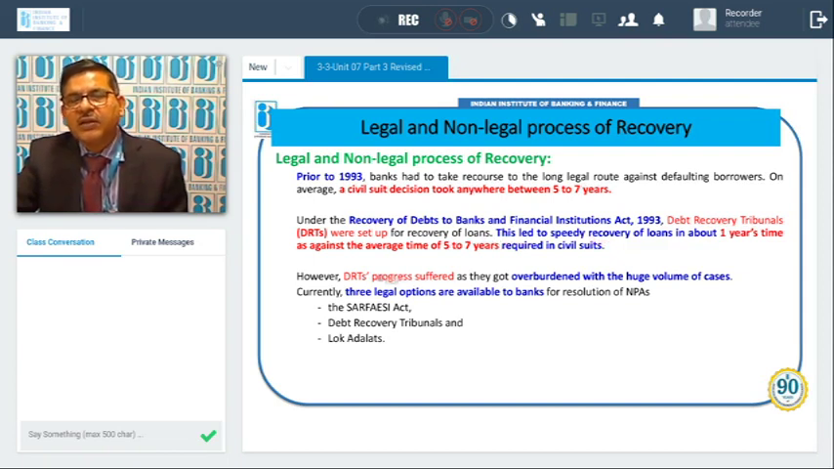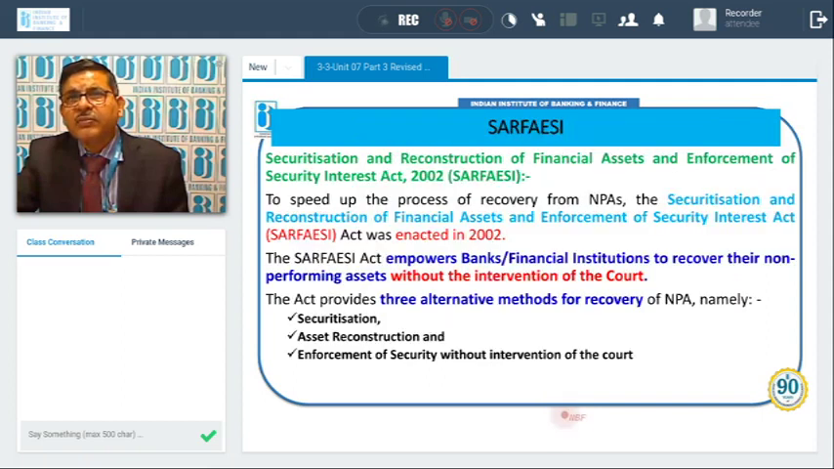However, there was a problem with DRTs also. What was the problem? DRTs' progress suffered as they got overburdened with the huge volume of cases. Cases were more, but infrastructure was less. Currently, 3 legal options are available to banks for resolution of NPA. One is the SARFAESI Act, second is DRT, and third is Lok Adalats. We will discuss this. What is SARFAESI?